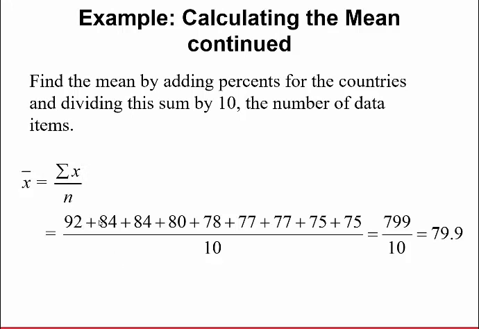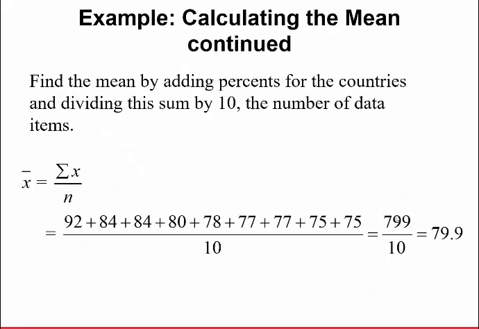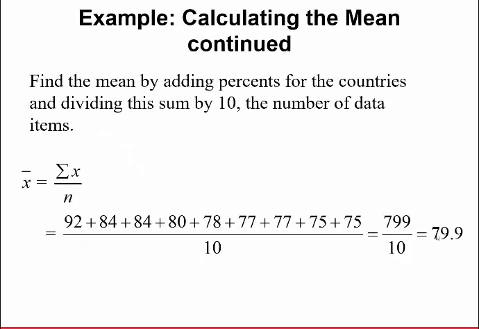The x values are the percentages of the 10 different countries. If you sum these percentages up, you get 799. You divide that by 10 because there are 10 countries, and we'd say the average percent of people who think inventiveness can be learned from these 10 countries is 79.9%. So just sum them up and then divide by how many there are.